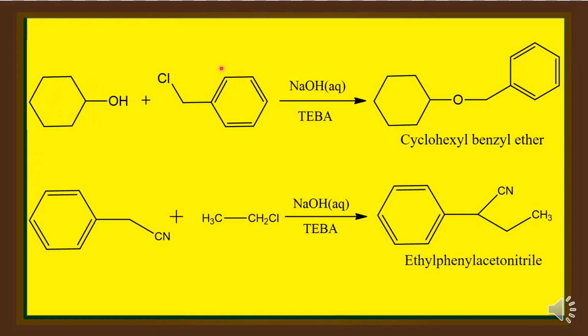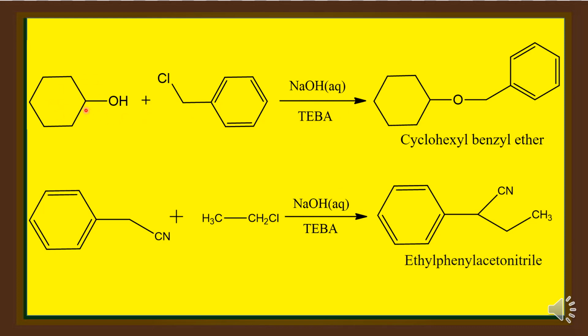Cyclohexanol reacts with benzyl chloride in the presence of sodium hydroxide, the aqueous sodium hydroxide, to give cyclohexyl benzyl ether. This reaction does not take place in the absence of triethyl benzyl ammonium chloride, the phase transfer catalyst.